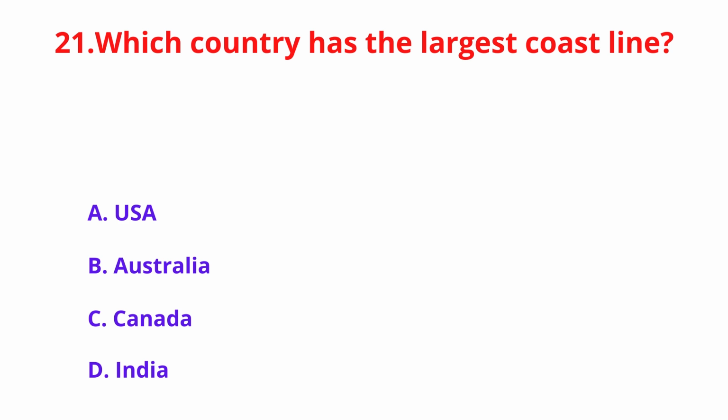Which country has the largest coastline? A. USA, B. Australia, C. Canada, and option D. India. And the right option? Option C. Canada.